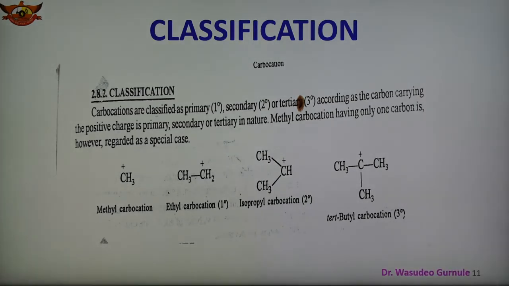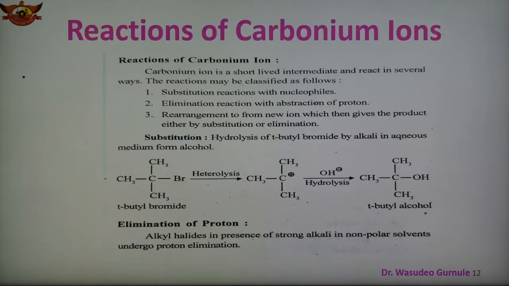So we can classify carbonium ions into primary, secondary and tertiary according to whether the carbon carrying the positive charge is primary, secondary or tertiary in nature.